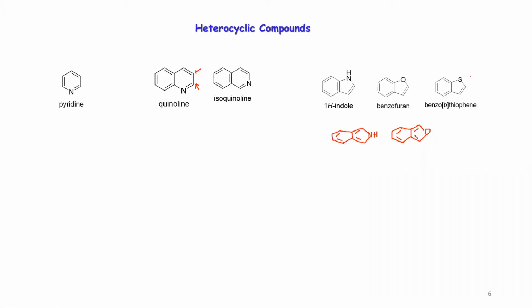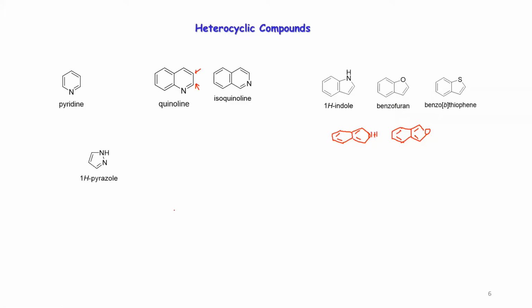So these 3 belong to the benzofused compounds. Okay, so you are fusing the benzene ring with another heterocyclic compound. So you have benzene and pyrrole fusion here to form indole. You are fusing benzene and furan to get benzofuran. Here you are fusing benzene and thiophene.